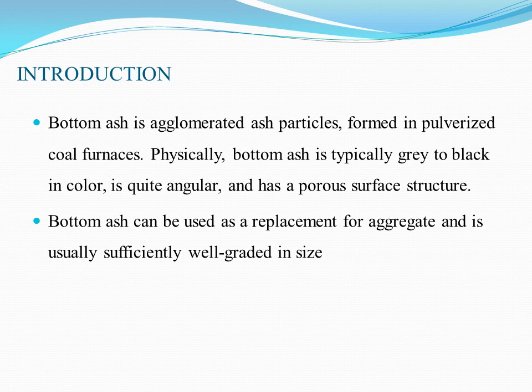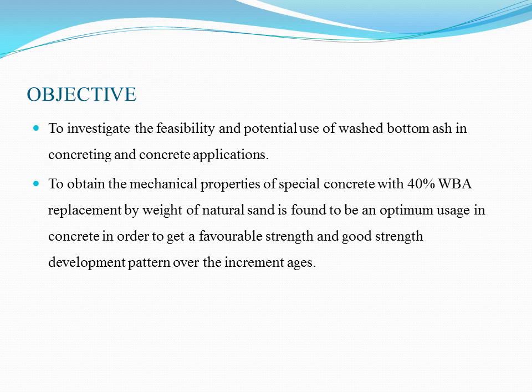Introduction. Bottom ash is agglomerated ash particles formed in pulverized coal furnace. Physically, bottom ash is typically grey to black in color, is quite angular and has a porous surface structure. Bottom ash can be used as a replacement for aggregate and is usually sufficiently well graded in size.